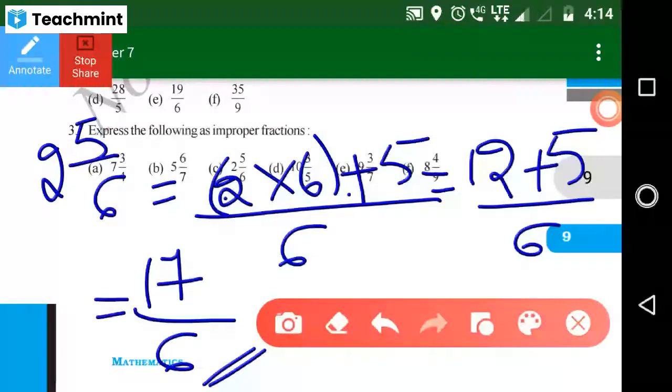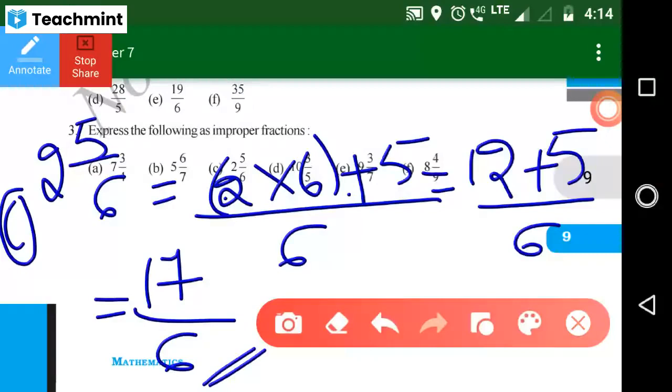Ma'am, completed. This is C question. So those who are completed C question, you can solve D question. 10 3 by 5, D question. Ma'am, it is easy. We have to multiply the denominator by 2. 2 into 6 is equal to 12. Oh, I got the answer.